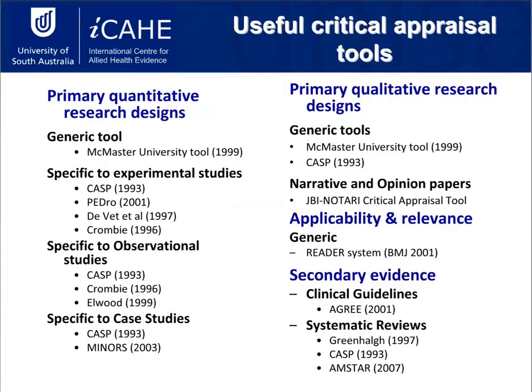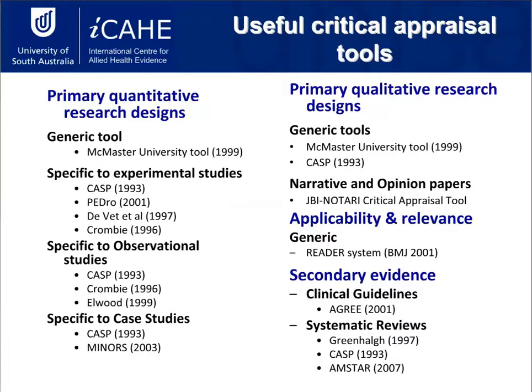And then you can see on there the CASP, that's a fairly common critical appraisal tool, and there are many of them. The CASP has tools that can be used for observational studies, experimental studies, systematic reviews. They're quite diverse. And then there are going to be some lesser known tools on there as well.